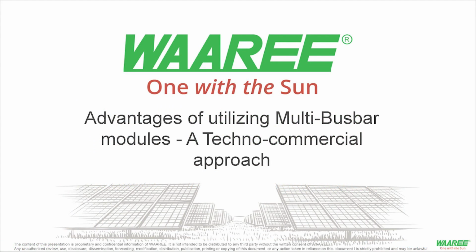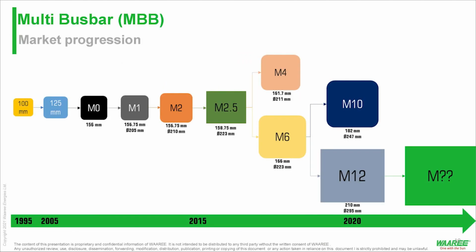So we'll quickly jump on. I think I'll start with the introduction. How has the market progressed? When we see the entire solar market, if some of you have been in the market since 2010 or 2014, we know that the standard cell size or module size was almost the same. The entire industry agreed upon M2. Of course, the initially developed solar cell was 100 mm, then they quickly moved to M0 and M1. But M2 was something where the entire industry had their comfort zone, right?